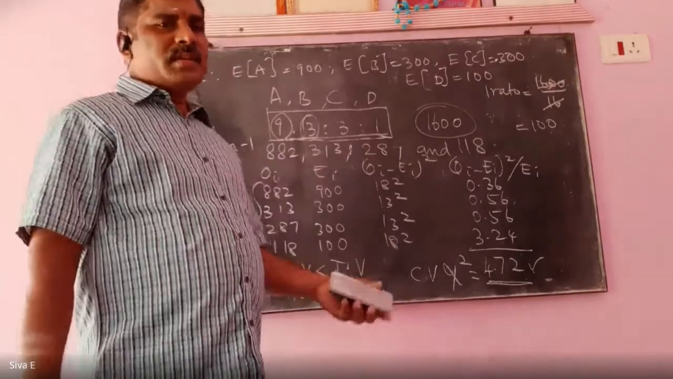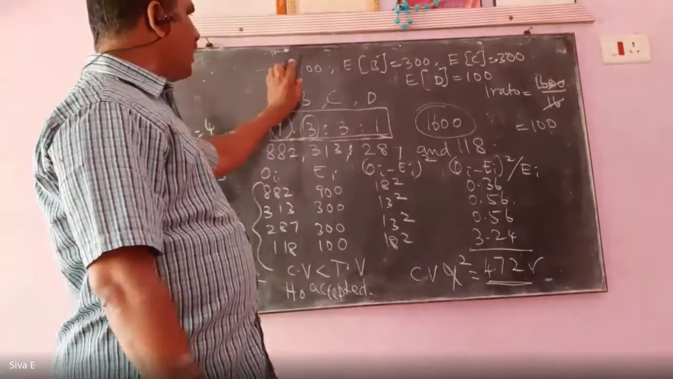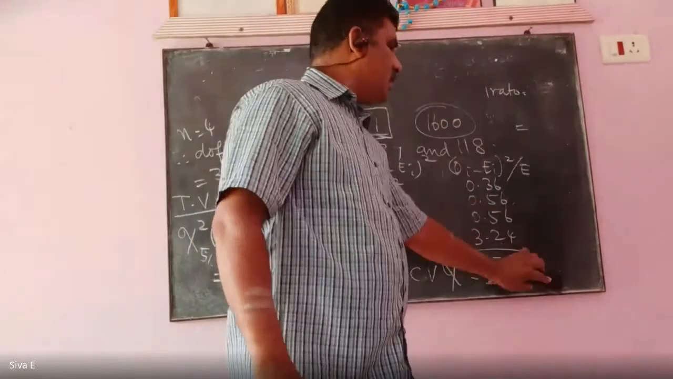The next topic is, write the heading: chi-square test for independence of attributes.